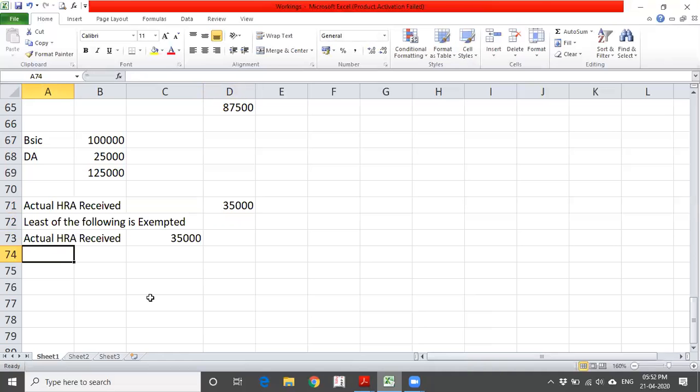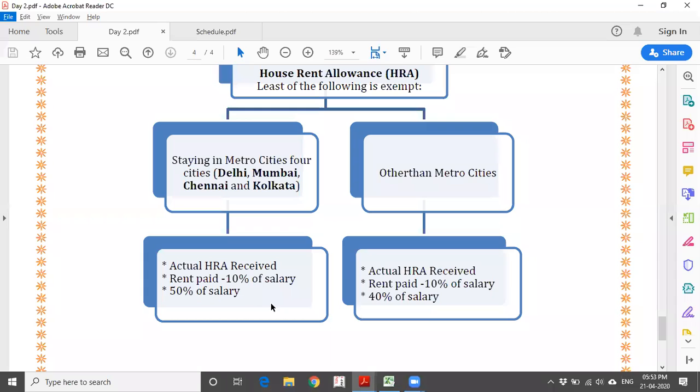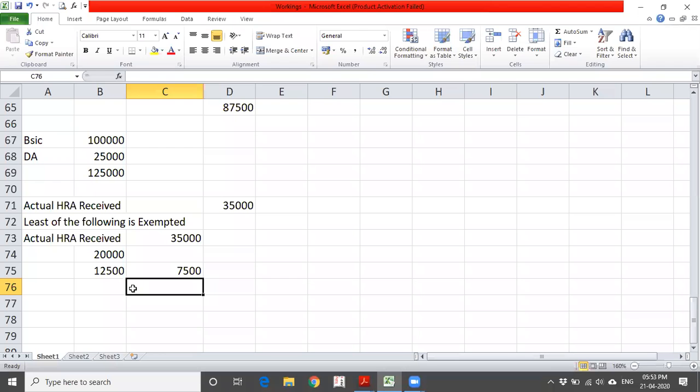Rent paid, let us assume you are paying rent of 20,000 and 10% of salary, that is 1,25,000 into 0.1. So rent paid minus 10% of salary. What is the amount? 20,000 minus 12,500. That comes to 7,500. Next, it says 50% of your salary. Next item is 50% of your salary.